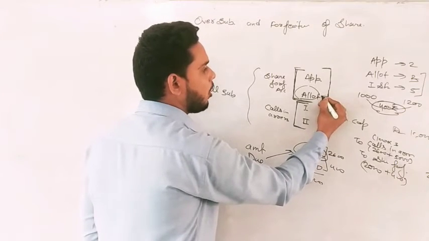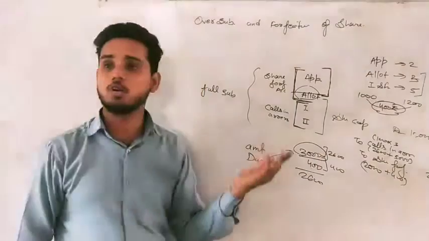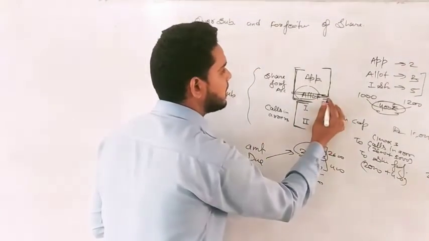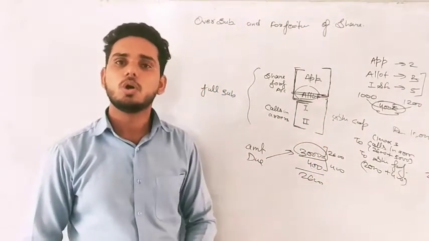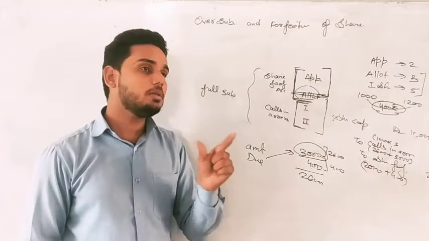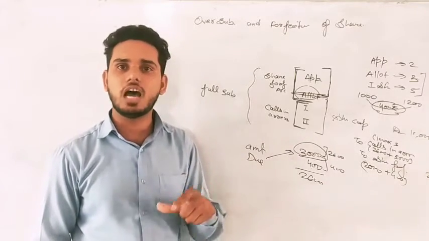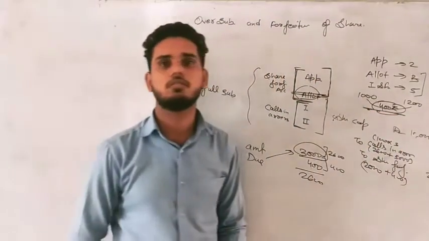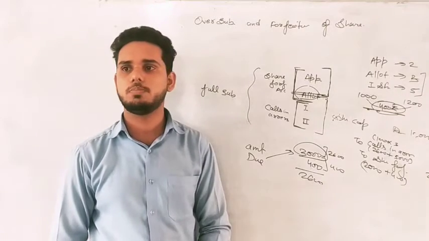That part of allotment will be transferred to a forfeiture account, and the remaining part of allotment, including the other defaults, will be transferred to call savings. And what will be that part of allotment, sir, which will be received unwillingly? That will be the excess money. Let's see one question related to that, which will help you to understand this concept more comfortably.